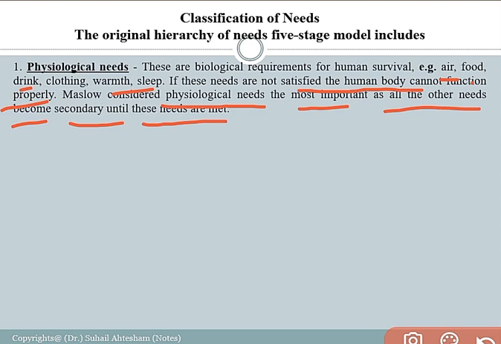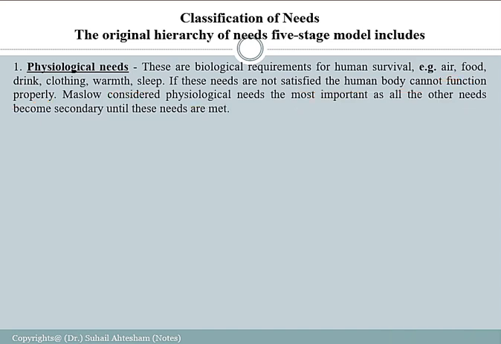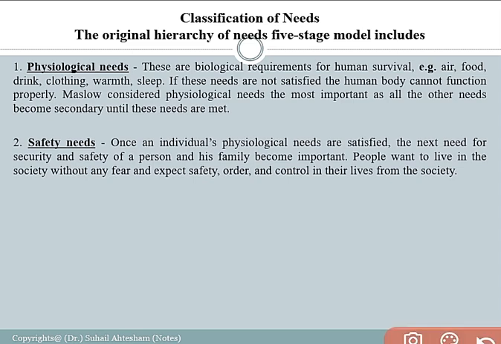After surviving in the world in the right and effective way, by utilizing the available resources and getting factors like air, food, water, and drink, the person can move on to the next categorization of needs from the society. These are the primary needs, a necessity for survival of the human body on earth. The second categorization of needs, according to Maslow's hierarchy of motivational model, is the safety need.